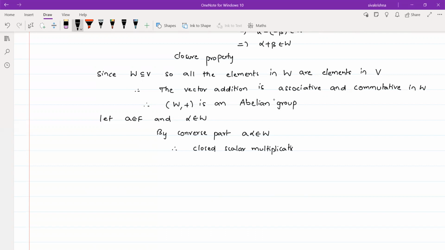This was the second condition in the vector space definition, so with the help of our converse part, we have proved it.